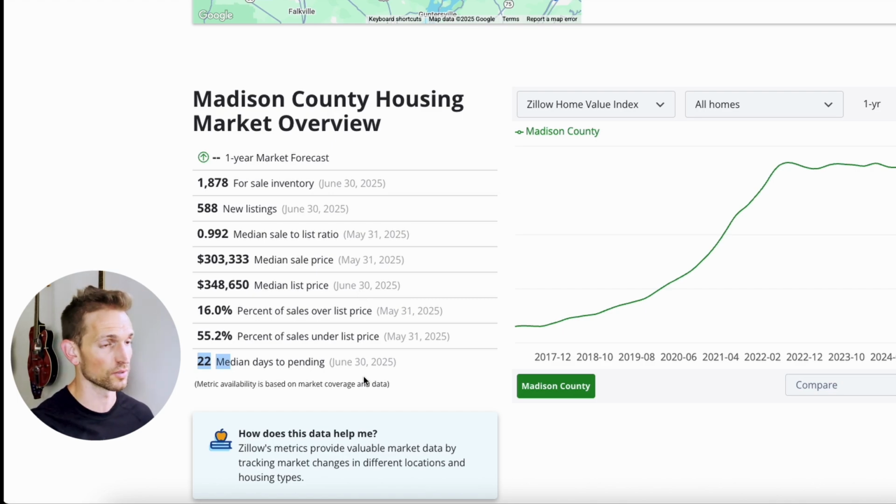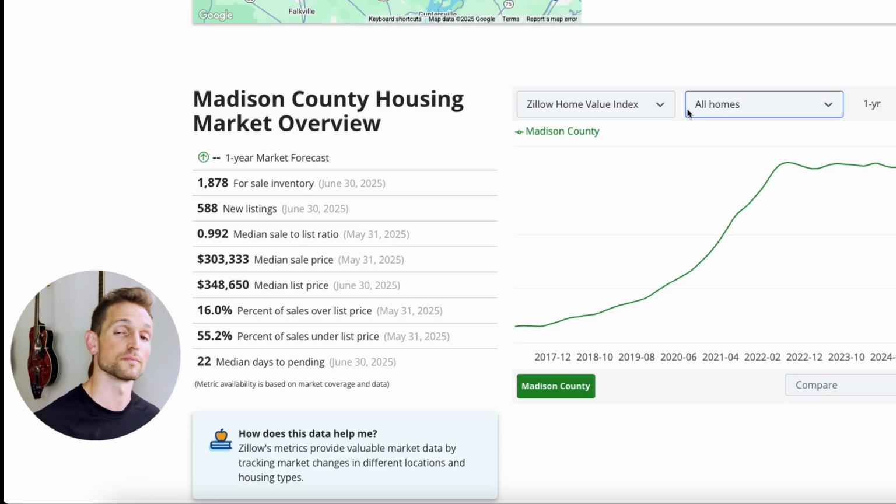Here we have a 22 days median days pending, which is not too different from the 26 days pending that we saw on the previous page, which means I don't have to think about different strategies there. The median sale to list and the difference between the list and the sale price are all relatively the same. So I know that I can have a similar strategy for both the county level and the city level. That tells me that because there's more opportunities at the county level, I'm just going to roll things up and target the entire county.